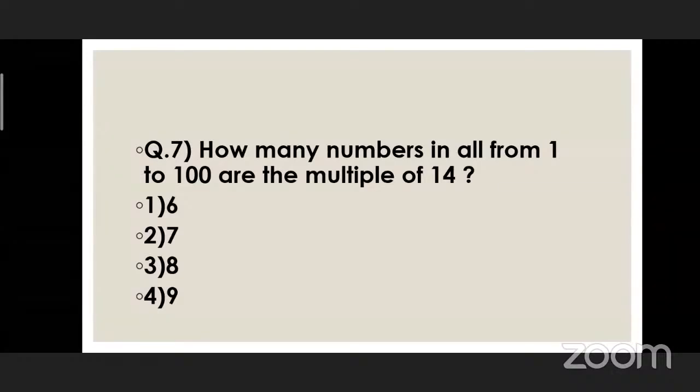So from 1 to 100, the answer will be option number 2, that is 7. So you have to darken the circle for option number 2, that is 7.